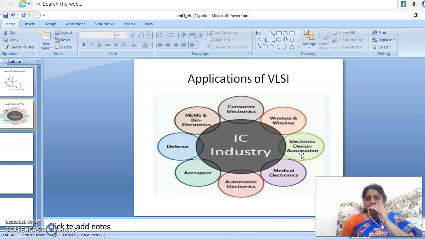So there is a lot of scope for research in VLSI. Though Moore's law is coming to an end, we have some other alternatives like quantum dots, FinFETs, memristors, and neuromorphic circuits. Like that, a lot of research is going on for making people still more comfortable by using very advanced electronics. So thank you one and all.